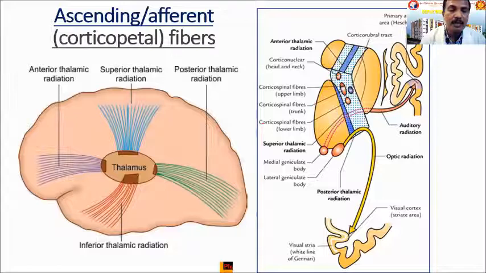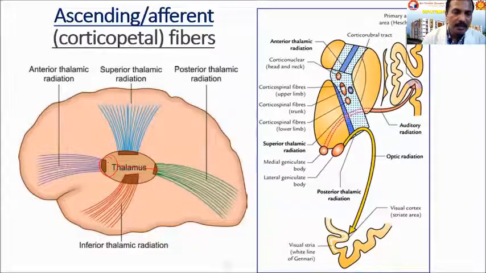Finally, all that will come to the thalamus, and from the thalamus it will project to the cerebral cortex through various radiations like this. Mainly, the superior thalamic radiation and anterior thalamic radiation are the somatosensory projections to the cerebral cortex. In the thalamus there are some nuclei: the anterior group, then a medial and lateral, which again will be divided into ventral and dorsal.